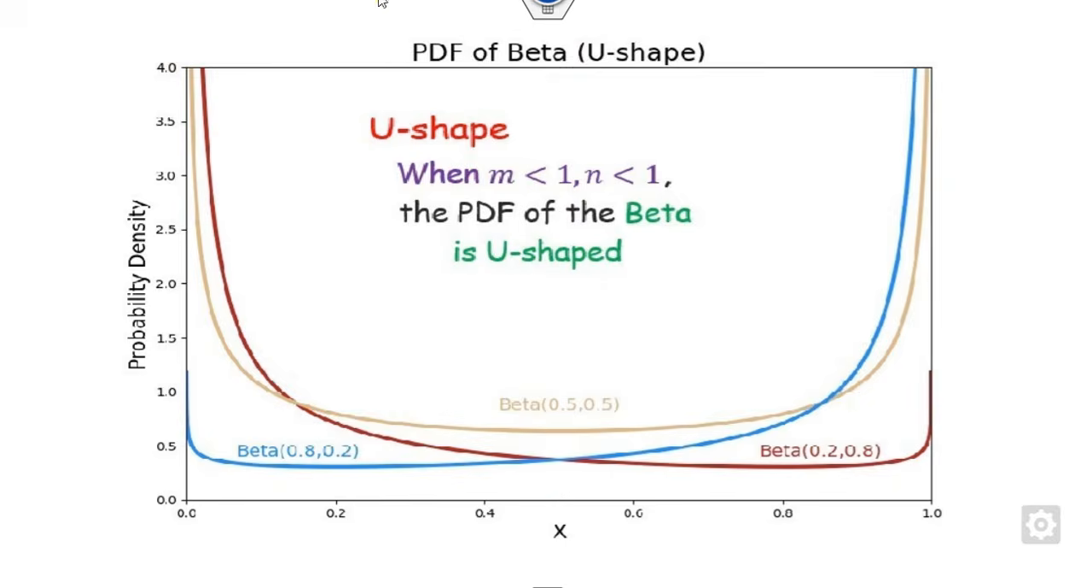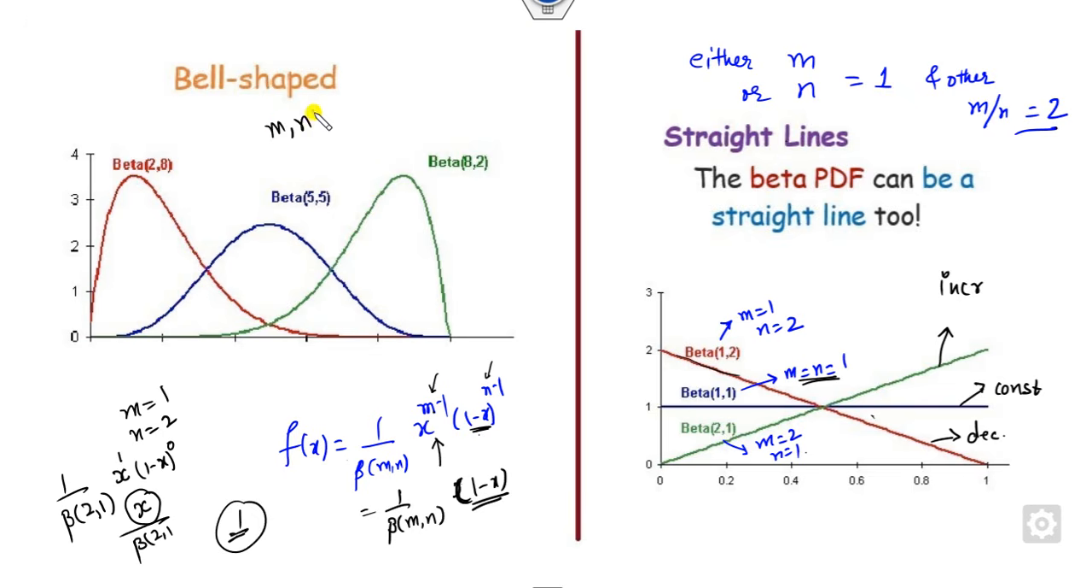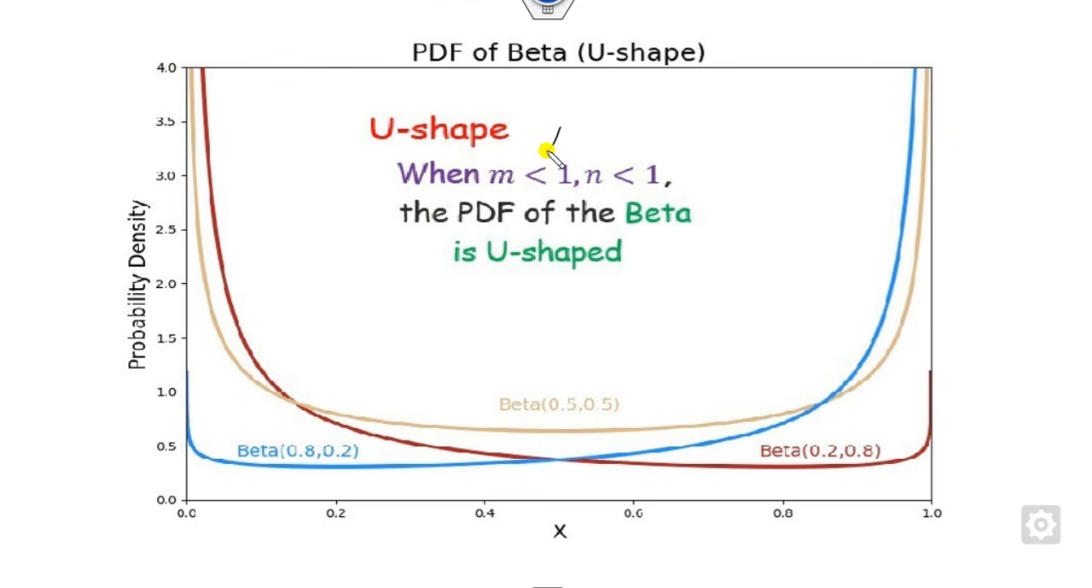On the other hand, now look at that. The bell shape is used when M and N both are greater than 1. The straight line is used when at least one of them is 1. And the third case is when M and N both are less than 1. And also we know that M and N are positive. So whenever M lies between 0 and 1, and N lies between 0 and 1, then the shape of the beta distribution is a U shape. You can see that. This is a graph corresponding to 0.5, 0.5. This is corresponding to 0.8, 0.2 and so on. So you can see the U shape is there.